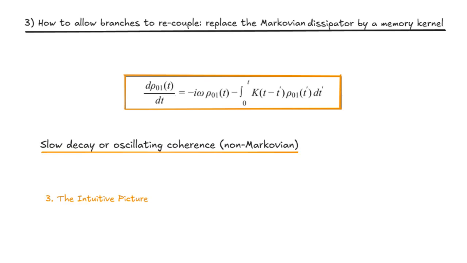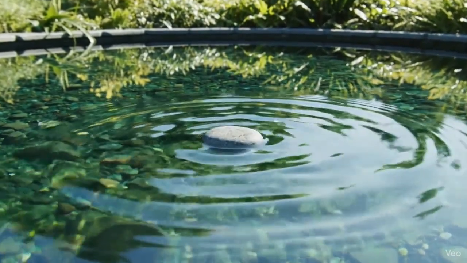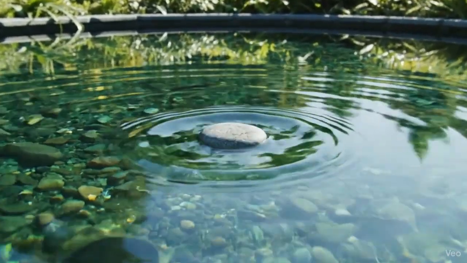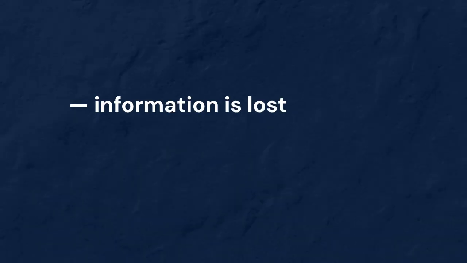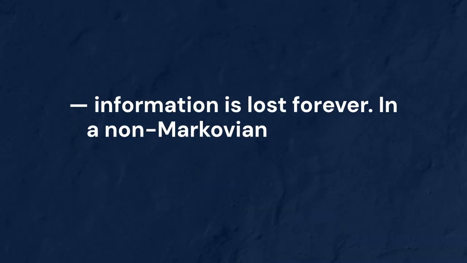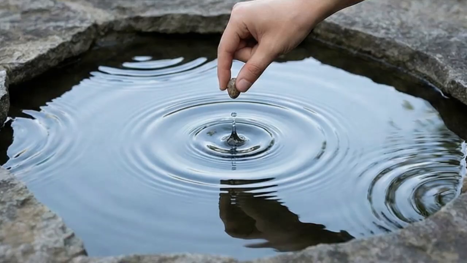3. The intuitive picture. Think of it like throwing a pebble into a pond. In a Markovian world, the ripples spread out and never come back. Information is lost forever. In a non-Markovian world, the pond has edges or reflections. Ripples bounce back and interact again with the pebble, temporarily reviving motion. That's what happens to the system's coherence. It returns partially as the environment feeds back.